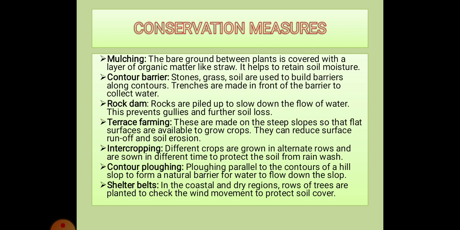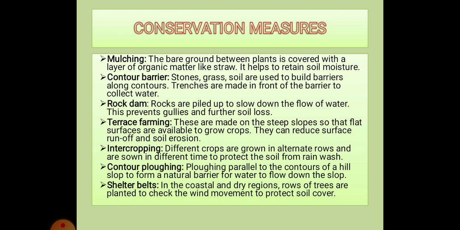The number one method is mulching. Mulching is the method in which the bare ground between plants is covered with a layer of organic matter like straw. This helps to trap moisture in the soil and moderate soil temperature.